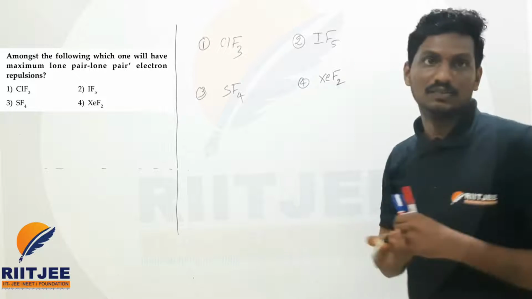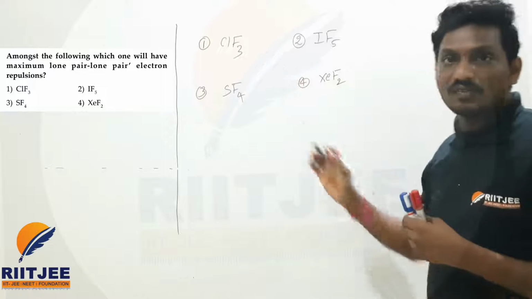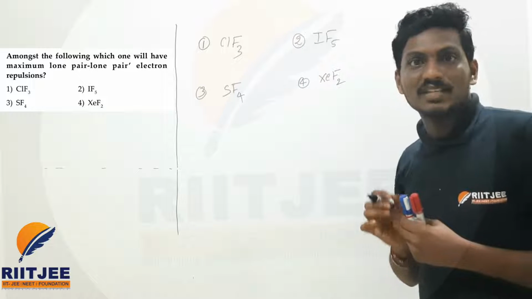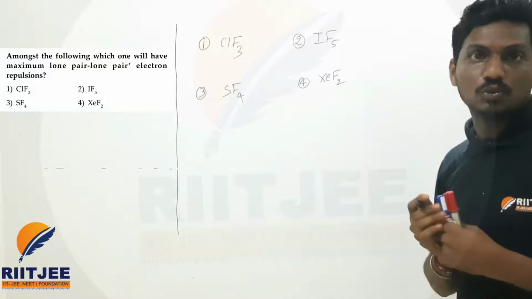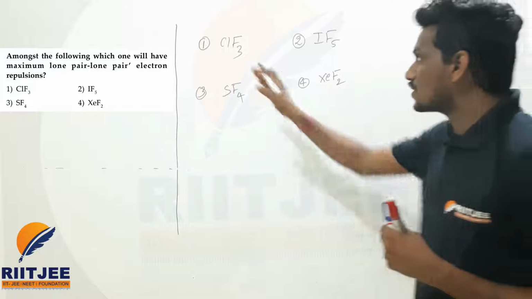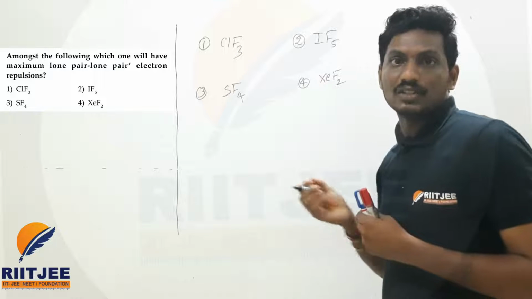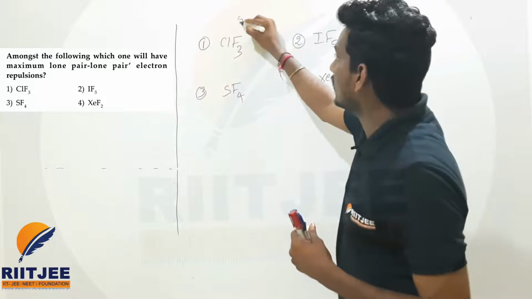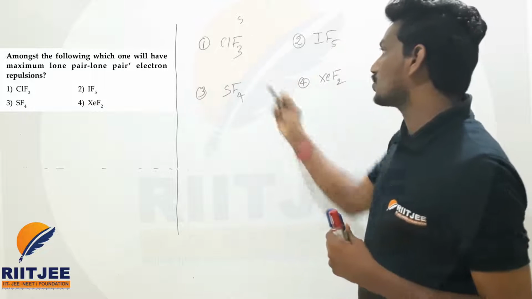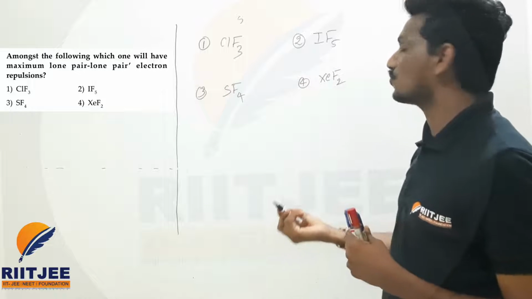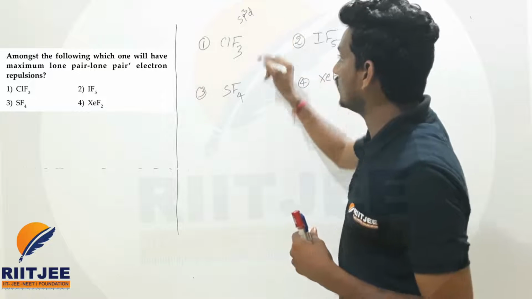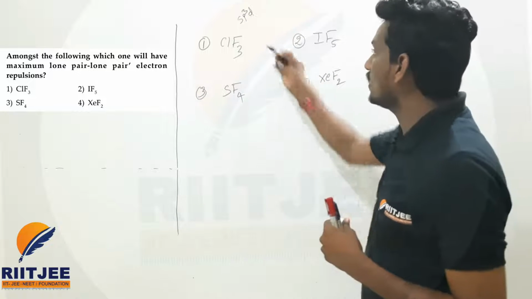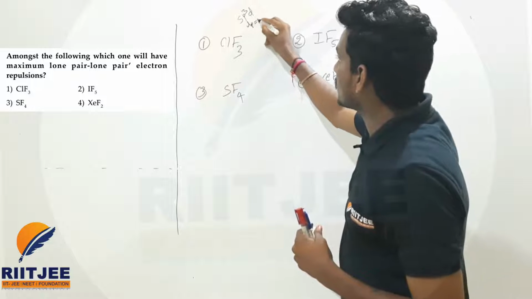XeF2, beta, XeF2. Out of these four, which one has the maximum lone pair repulsions? For that, we should know the shape of the molecule. So ClF3, the hybridization of ClF3: 3 plus 2 is 5, 5 means sp3d. So how many lone pairs are there? There are 2 lone pairs present.